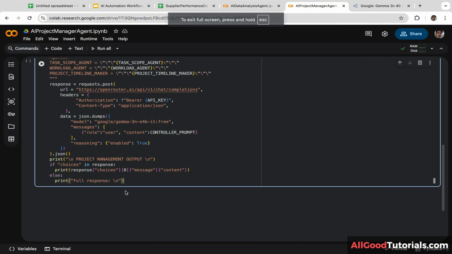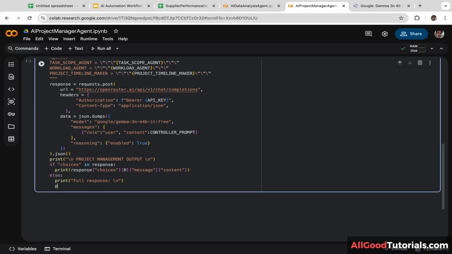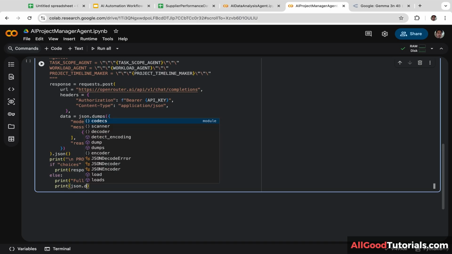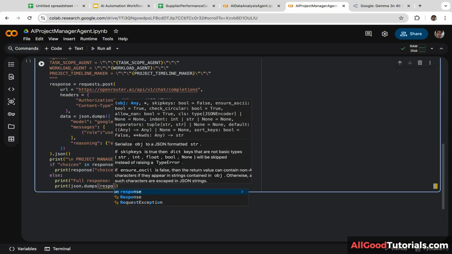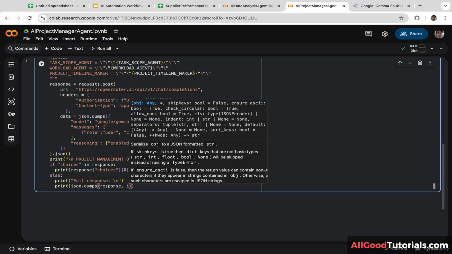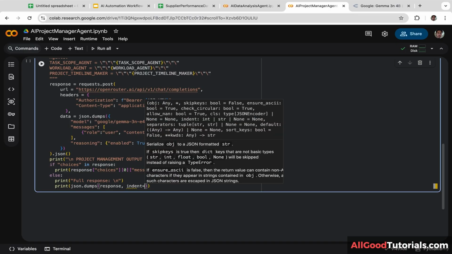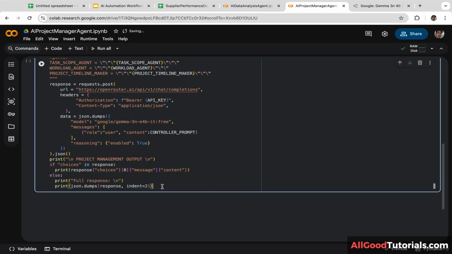Next, we are going to do one more thing. We are going to print the raw response JSON for debugging and inspection. Print json.dumps, and let's put response inside the parentheses. And we are going to set the indent to 2. Okay guys, we are done.